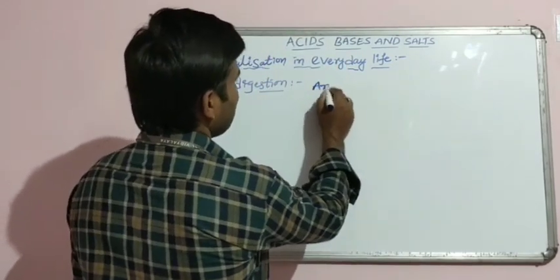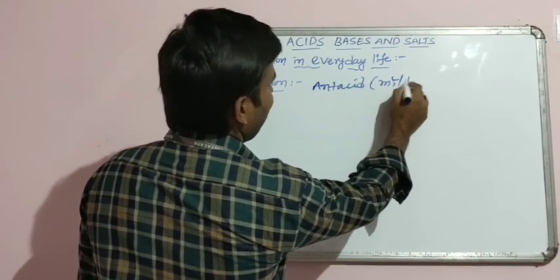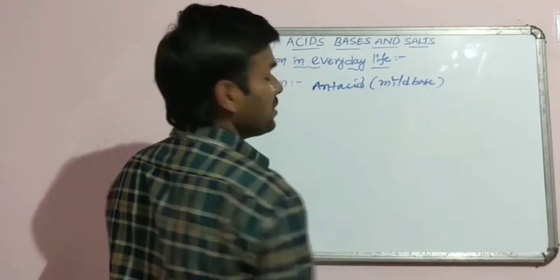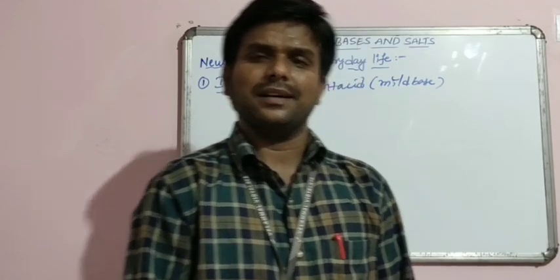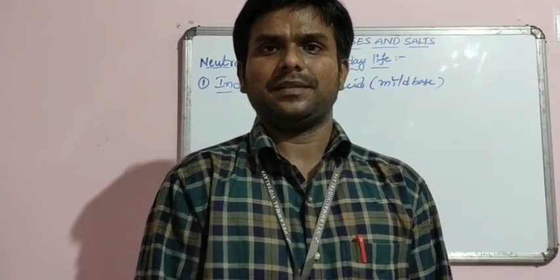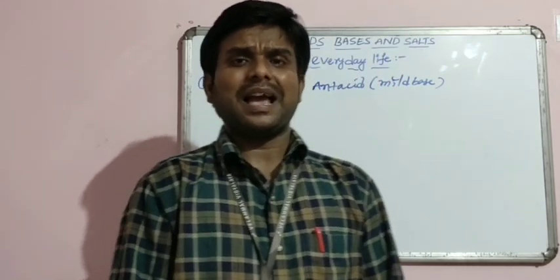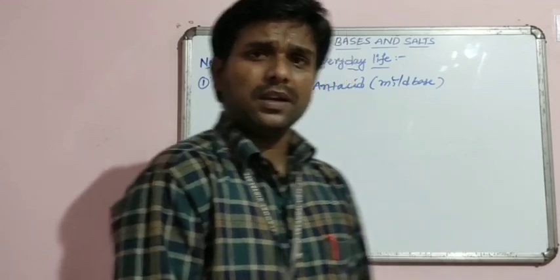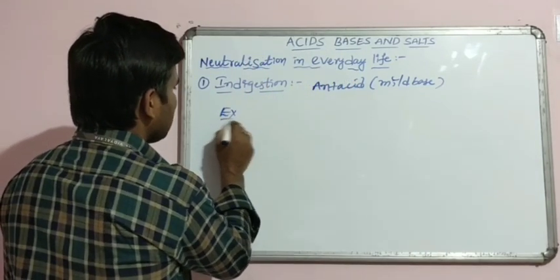What is an antacid? Antacid is nothing but a mild base, such as milk of magnesia. Milk of magnesia contains Mg(OH)2, that is magnesium hydroxide. This magnesium hydroxide neutralizes the excess acid present in our stomach. What is present in our stomach?